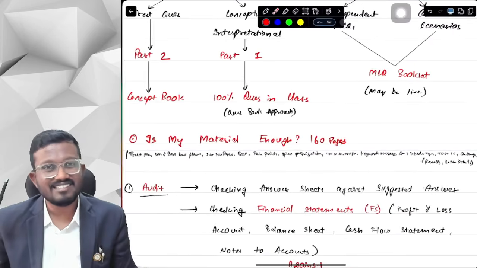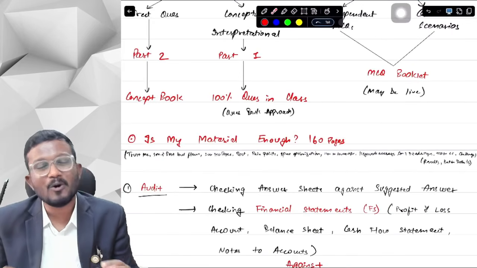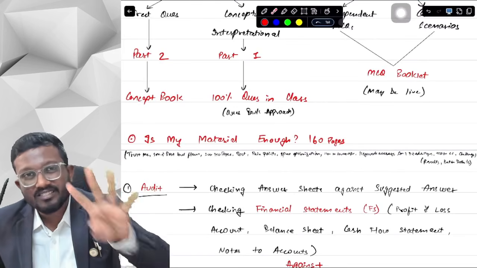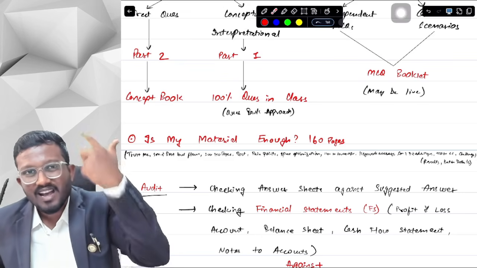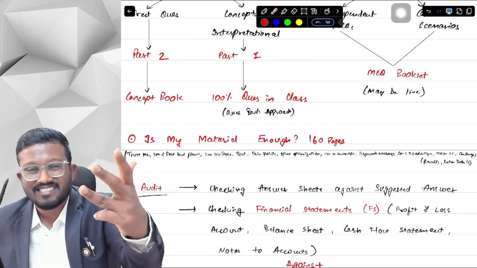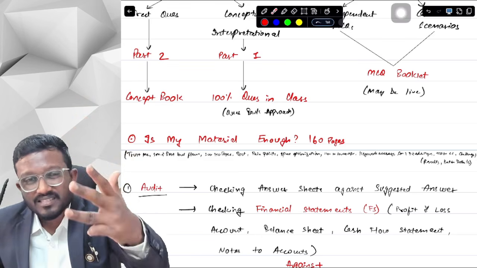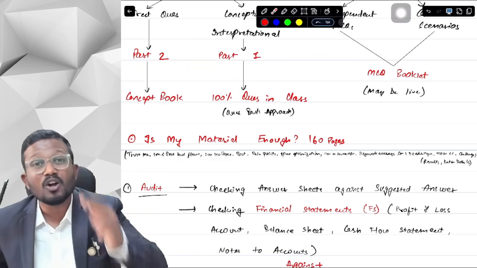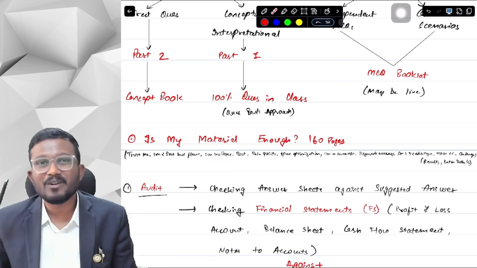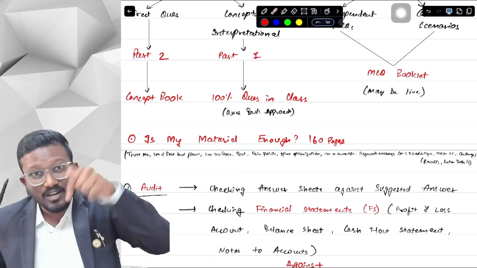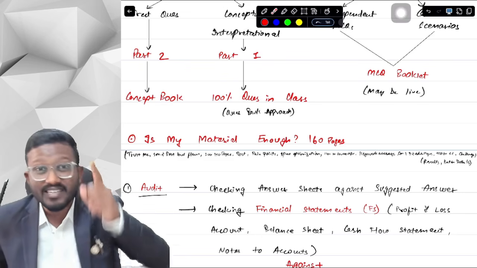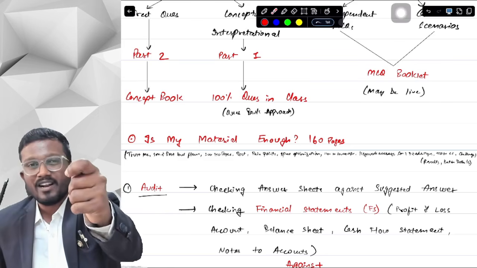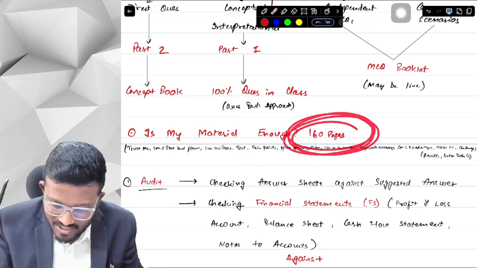Now, obviously, sir, this is not the first time that we are releasing this concept book, and it is not that we have not tested it. This concept book is already tested in the past 4 attempts: November 24, May 25, September 25, and January 26. And in all the 4 attempts, we have shown a coverage of more than 110 marks out of 118 marks. Yes, you read that right. We have had a coverage from this particular concept book of 110 plus marks in each of the attempts. So that proves that everything that is relevant for your CA Final audit is covered in just 160 pages.